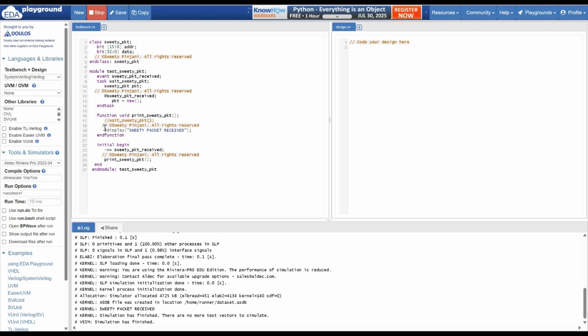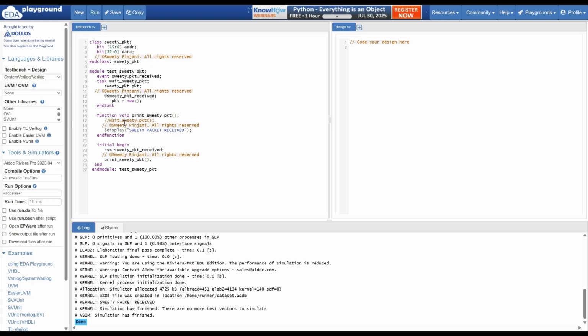The main problem is that we were waiting. This particular thing is the problem, but this is not the solution. You can't just eliminate it. What we will do now: you cannot call a task inside the function, but you can call a function inside a task. So let me comment it out here.